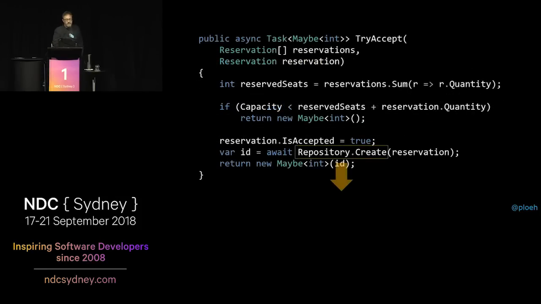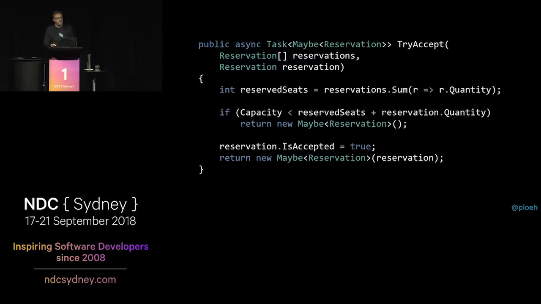All right, so we're now ready to get rid of calling repository create. If I delete this line of code, I no longer have an ID. I no longer have an int. So instead of returning a maybe of int, I'll just be returning a maybe of reservation. Apart from that, it's pretty much the same. I'm communicating my decision, and the decision is the same. If the maybe is empty, it means I rejected the reservation. If the maybe is populated, it means I accepted the reservation. It is now up to the caller to deal with this.